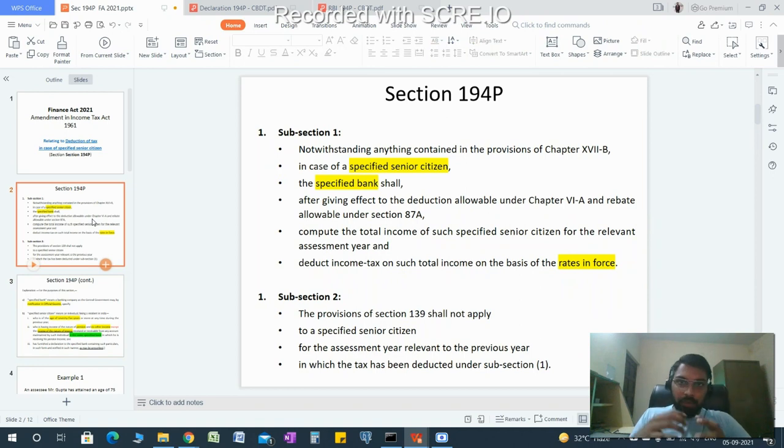having the age of 75 or more, first condition, second condition, have an income in the nature of pension and interest, and both the incomes are from the same specified bank. And what are the banks? As may be notified by the Central Government. What could be notified? It can be all the nationalized banks, I guess. We will see the notification in a while. So let's see the notification.